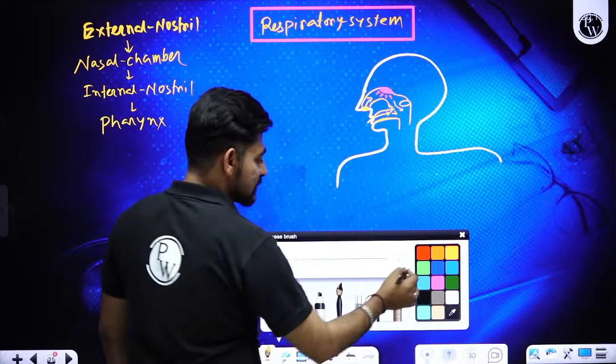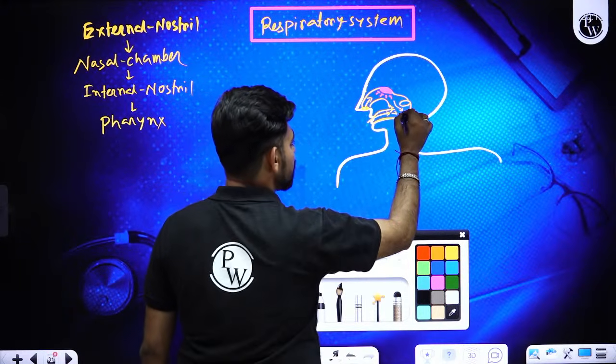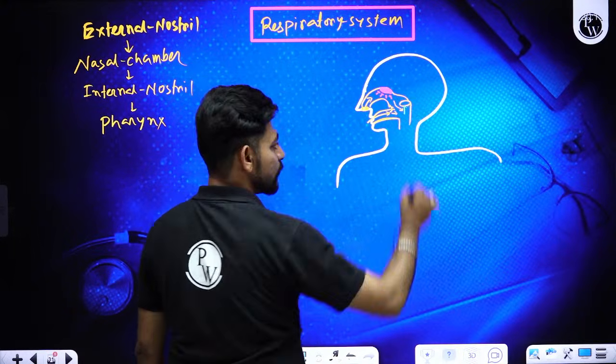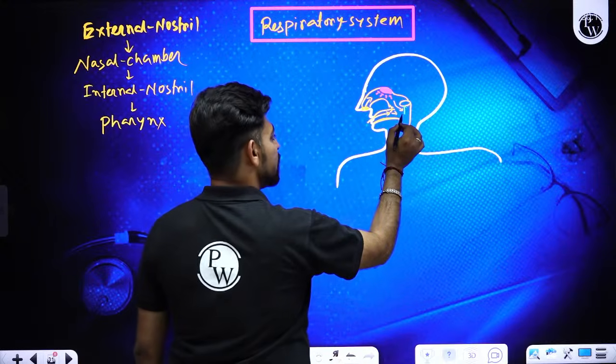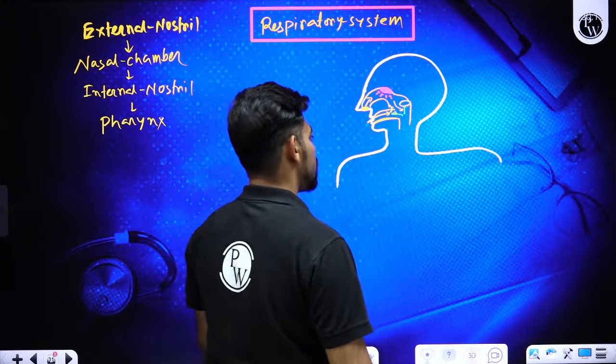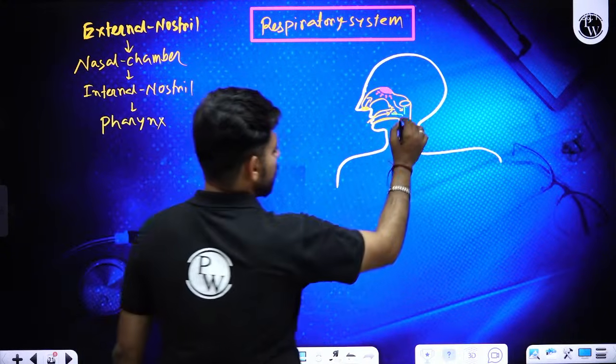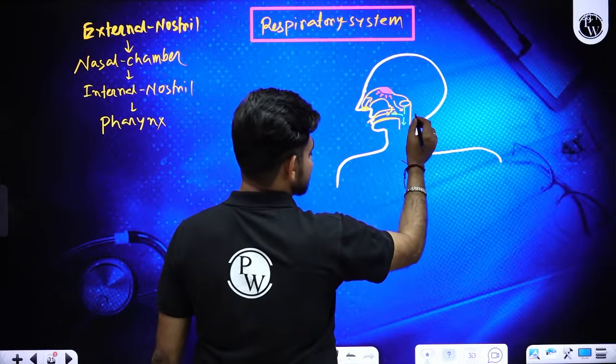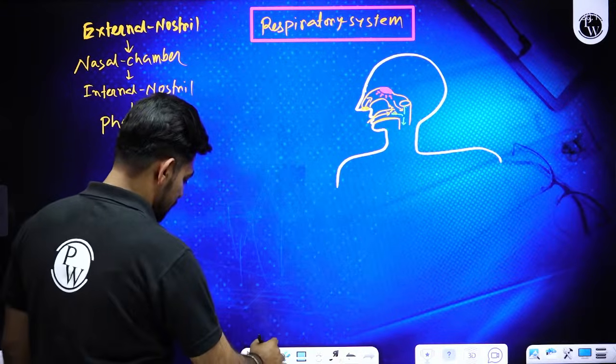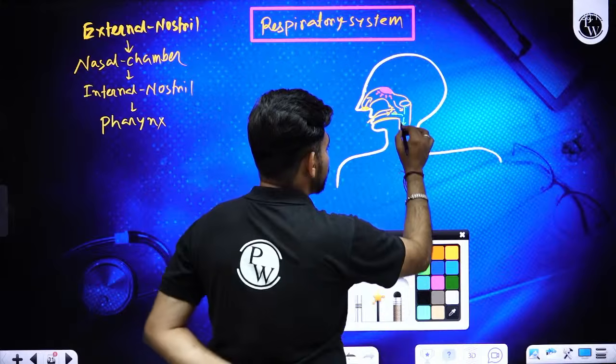Now this pharynx has three zones. The pharynx towards the internal nostril is called the nasopharynx. The pharynx towards the oral cavity is called the oropharynx, and the pharynx towards the larynx is called the laryngopharynx. Okay. Now there will be a bifurcation here.